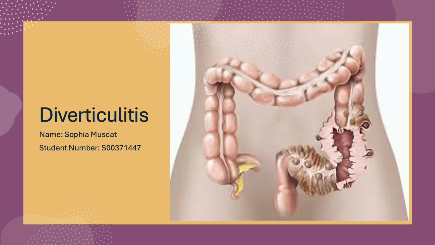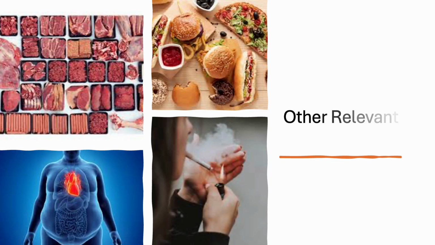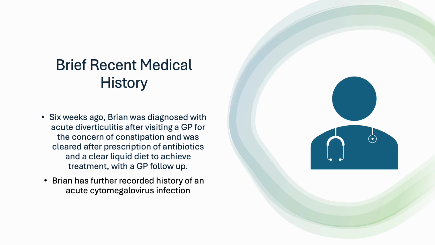My topic is diverticulitis. Brian Smith is a 56-year-old male of European descent. His diet consists of mainly red meats and high-fat foods with minimal fiber-dense foods. Brian has been a smoker for 30 years and suffers from obesity. 6 weeks ago, he was diagnosed with diverticulitis after visiting a GP for the concern of constipation and was cleared after prescription of antibiotics to achieve treatment.